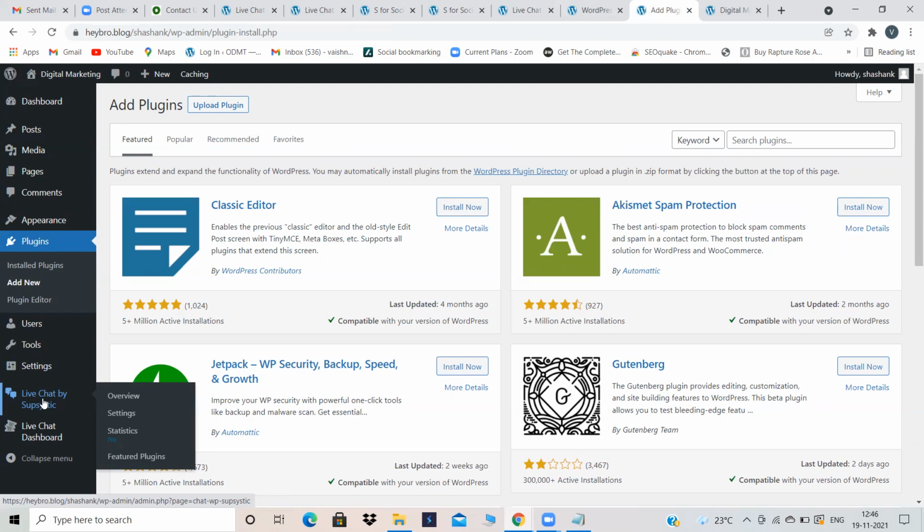Where will my user details reflect? You mean to say where the messages will be received? Yeah, that is in the dashboard. Yeah, the live chat dashboard. Done.